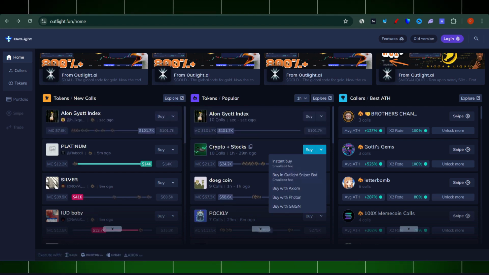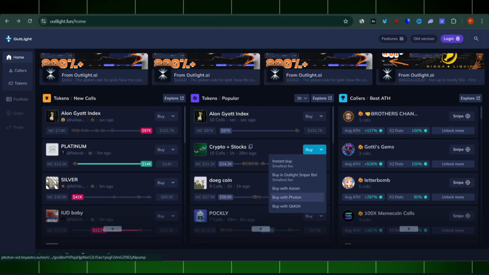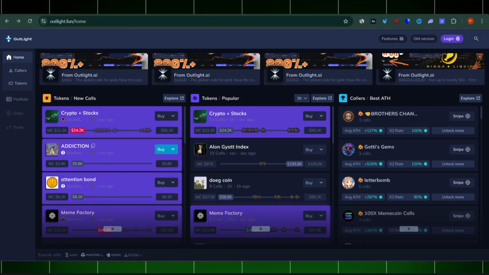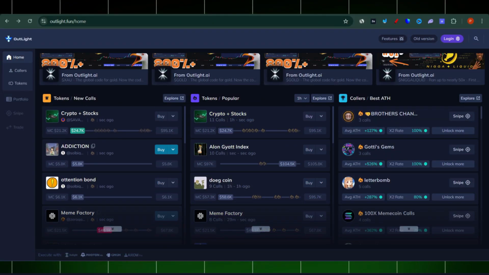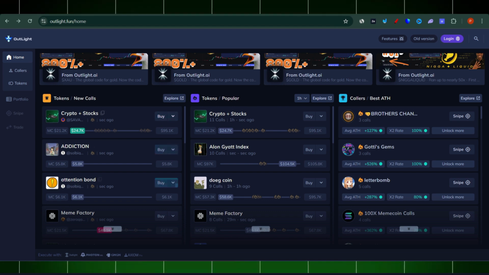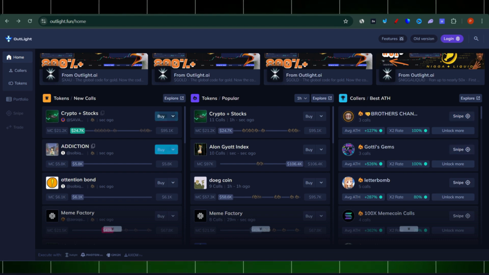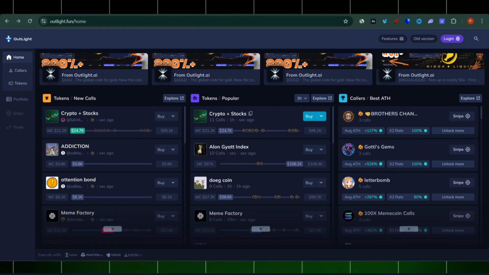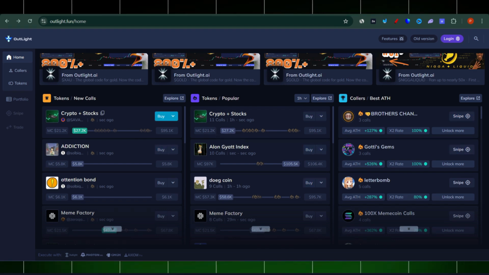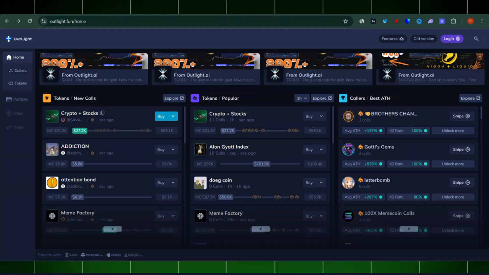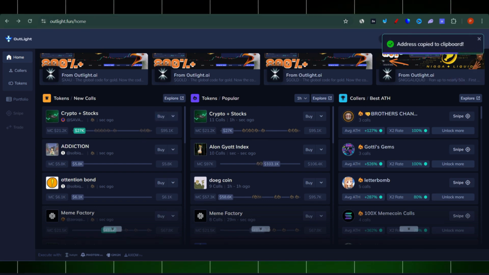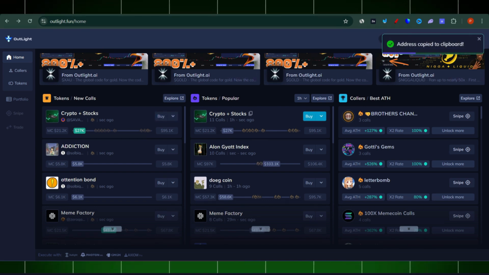I'm going to show you in a minute. You can use Axiom, Photon, or GMGN. That's what it does. See those flashing coins here? They were just called a few seconds ago, a second ago. So they are the very newest creations, and those creations were called by those groups, right? So there is some conviction in it, saying okay, this might do well. For example, this one was called a second ago, already 27K, and what you can do is copy this address and go to Axiom and do some more research about this one.